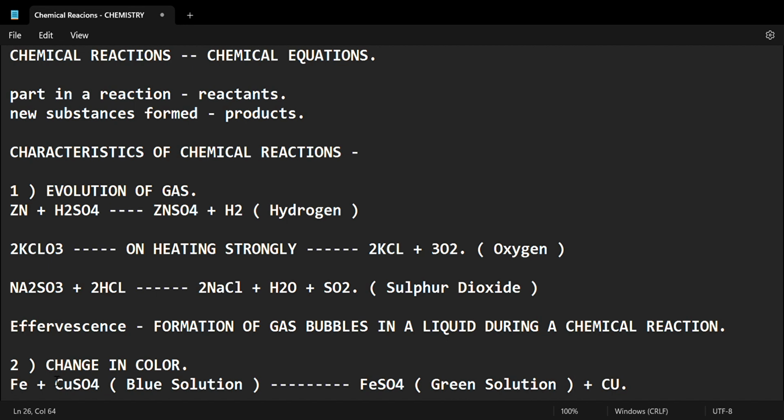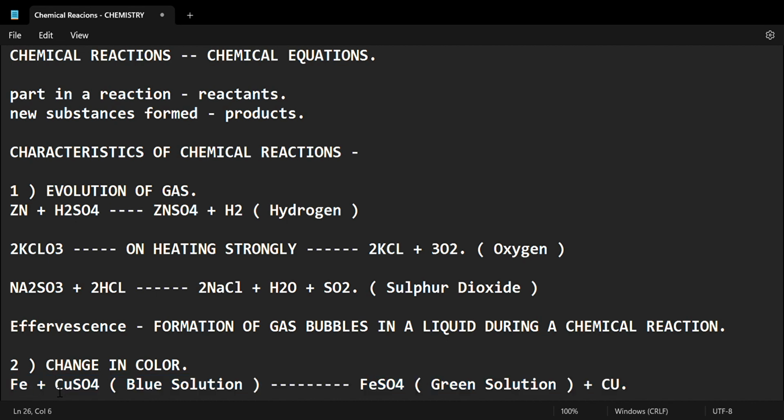This is similar to the first one, Zn plus H2SO4. See, Fe plus CuSO4, Zn plus H2SO4. What happens? You remove this H2, ZnSO4, and what is left over here? H2 is left over here. That is why it becomes H2. Same here.